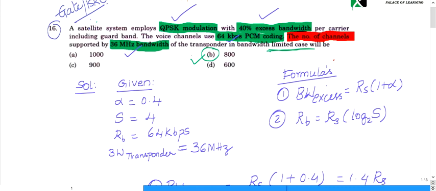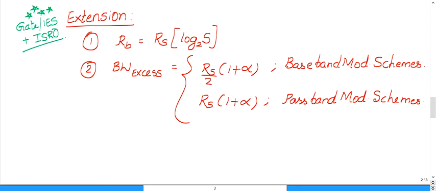Now let us see the extension. These formulas are very important for GATE, IES and ISRO. So try to memorize these two formulas. With these two formulas, a lot of questions you can cover. First one, bit rate RB is equal to RS into log S to the base 2. S indicates the number of symbols. Some people instead of S will write it as capital M, doesn't matter.